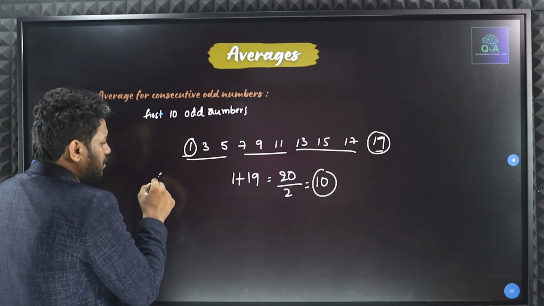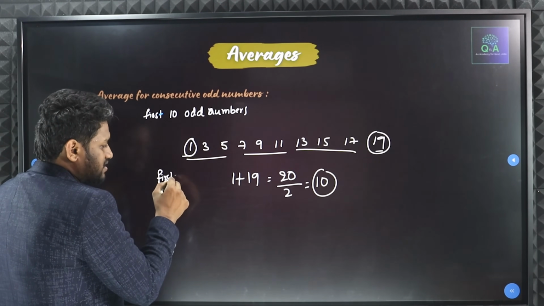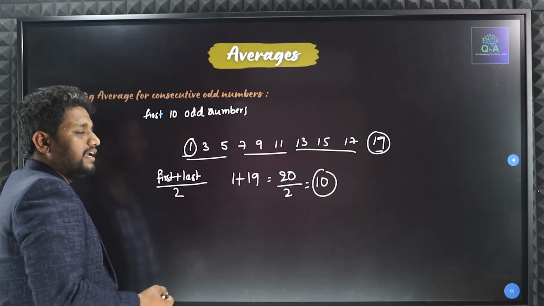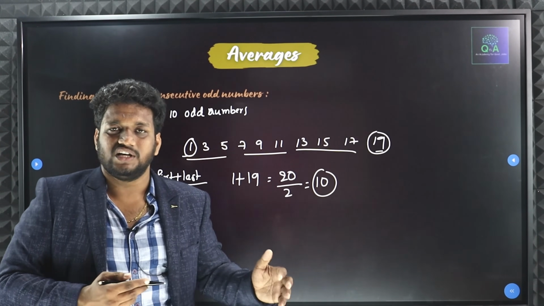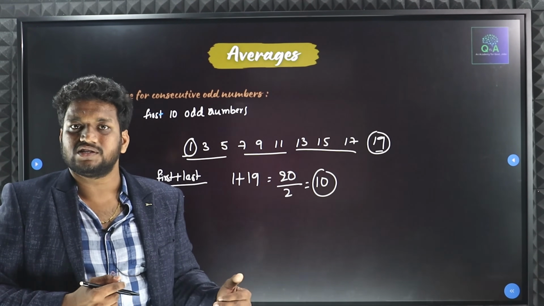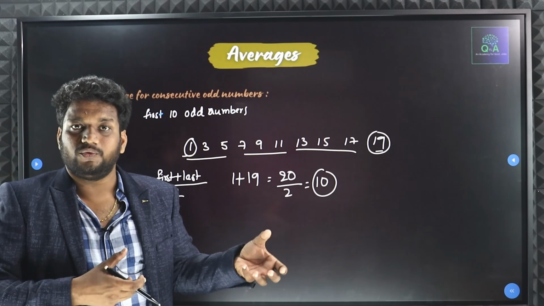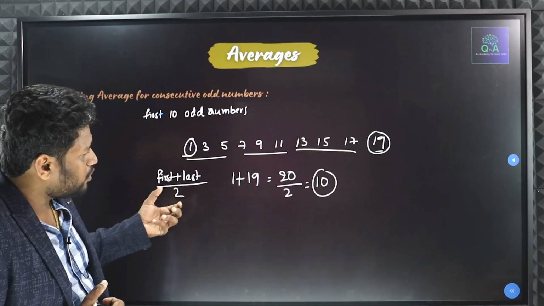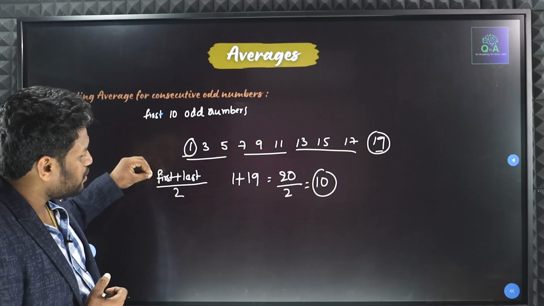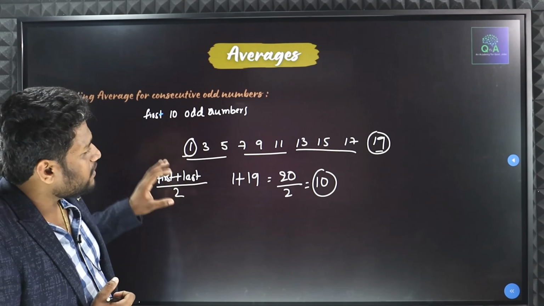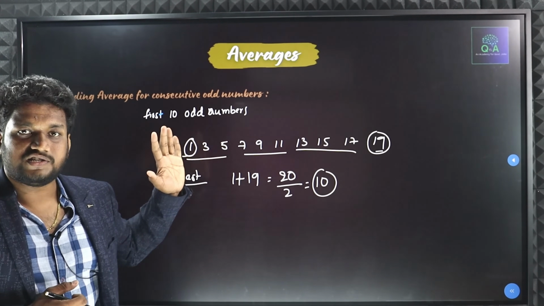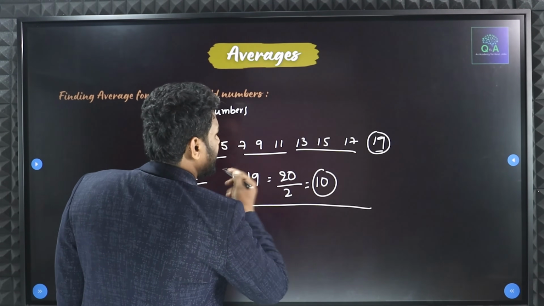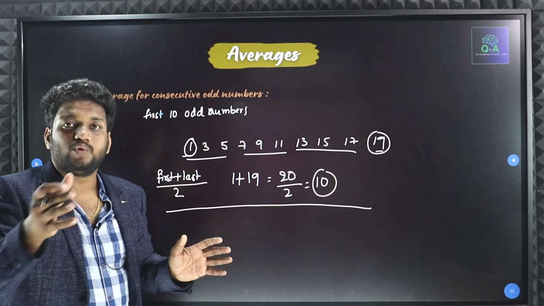Here what are we doing? First term plus last term, divided by 2. The same formula we are using for all the numbers. We are using it for consecutive numbers with the same difference between them, and also for even numbers, the same formula. For odd numbers also, the same formula. Understood, all of you? Now, how can we solve this question without writing out from 1 to 19?